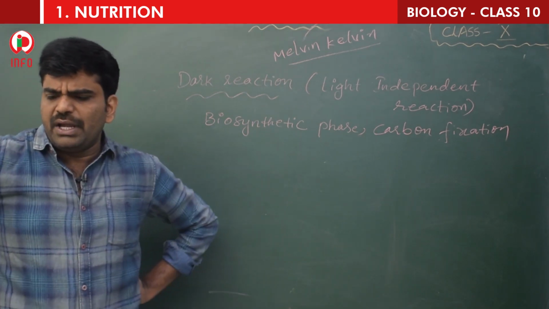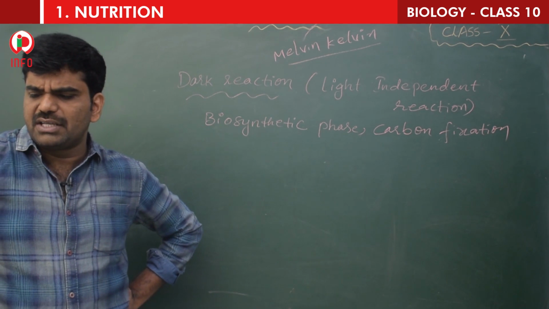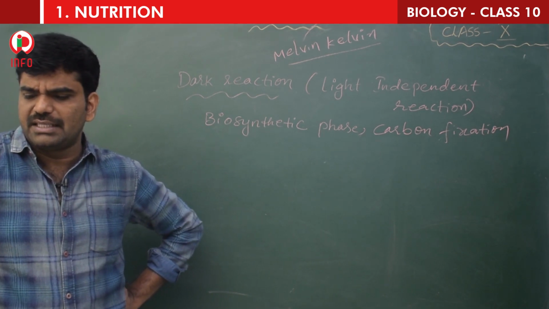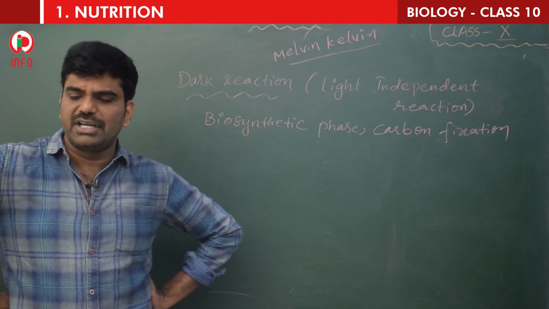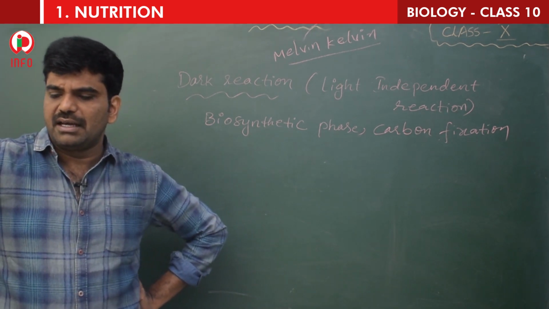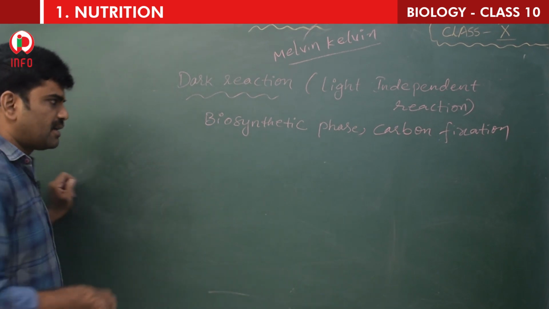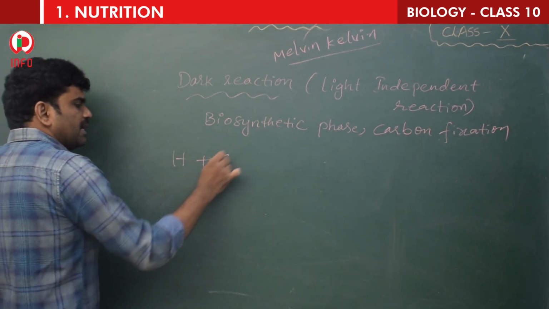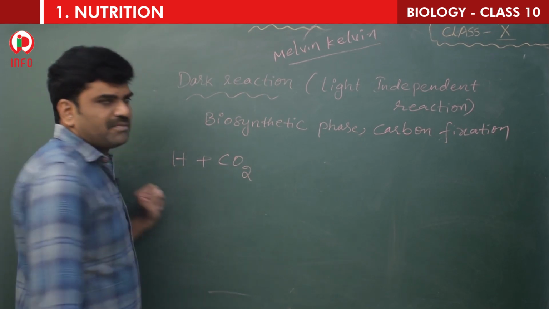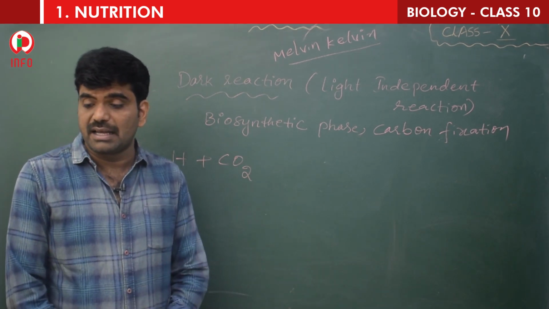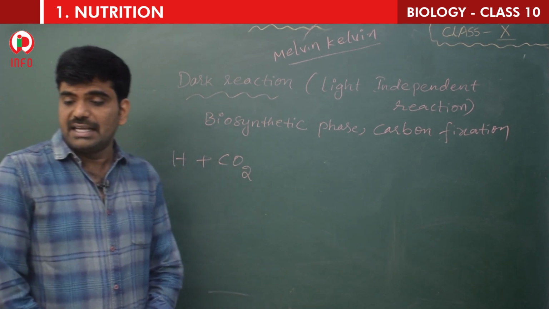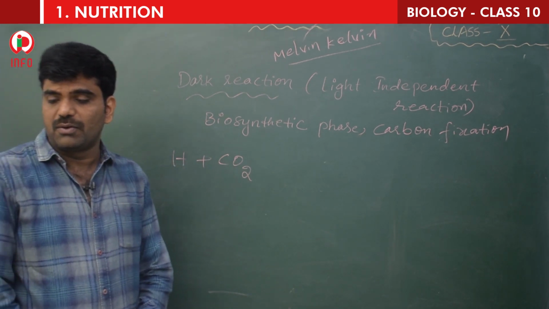Right. So here in the dark phase, the hydrogen combines with carbon dioxide by utilizing ATP. In the dark reaction, hydrogen combines with carbon dioxide, okay, by utilizing ATP energy, and produces glucose.